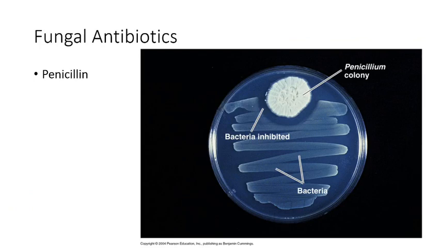Alexander Fleming accidentally contaminated a plate of bacteria. Before throwing it out, he observed that there was a clean zone around the contaminant. Upon further examination, he identified the contaminant as penicillium, a mold colony. This mold was used to make the antibiotic penicillin. It is still one of the most common antibiotics used today.